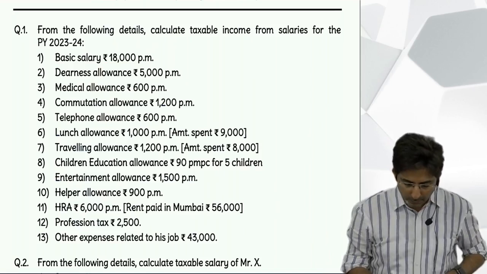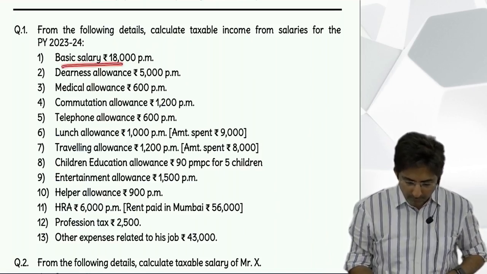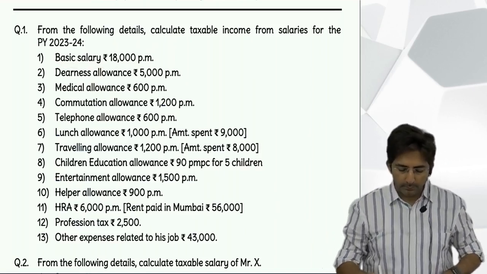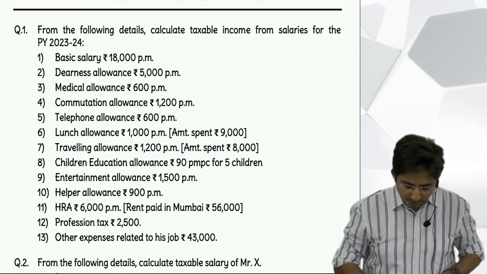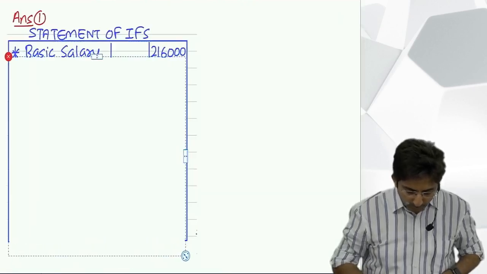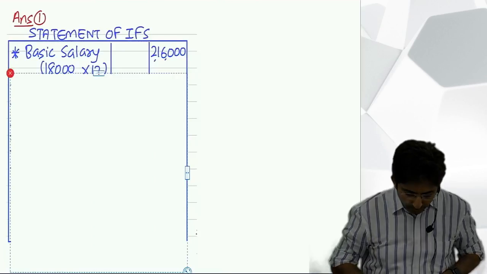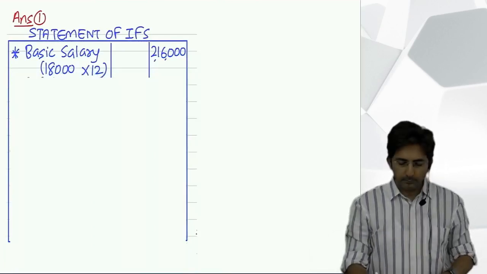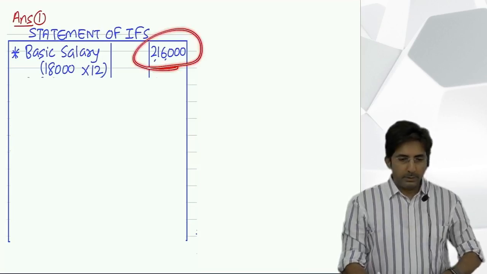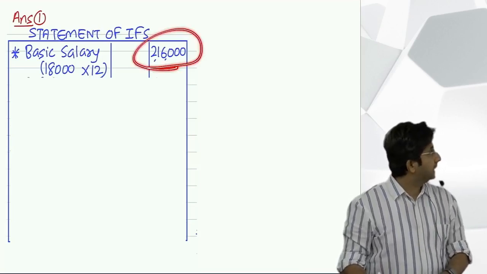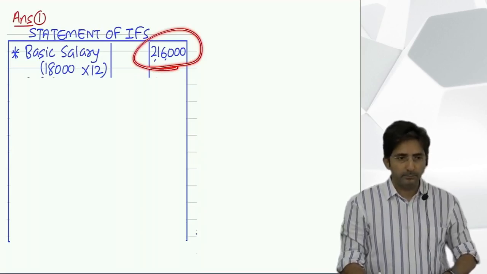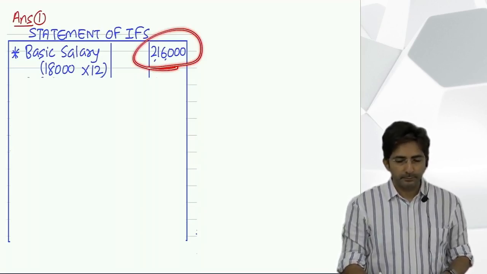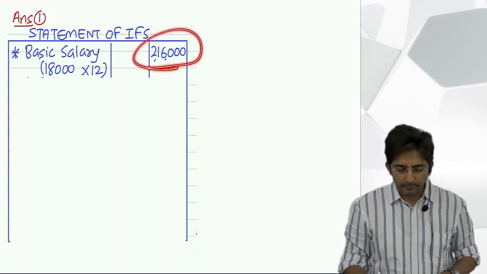But 18,000 is per month, so multiply by 12. So basic salary is 2,16,000. Okay.